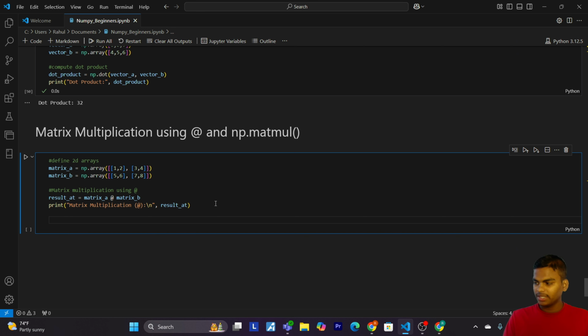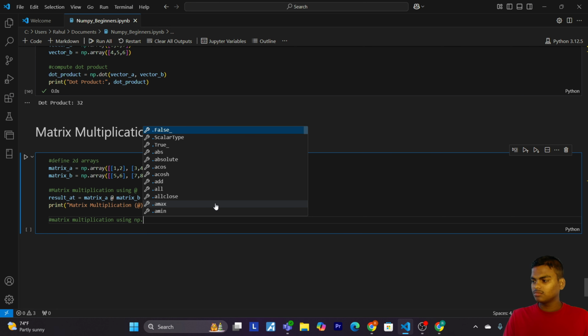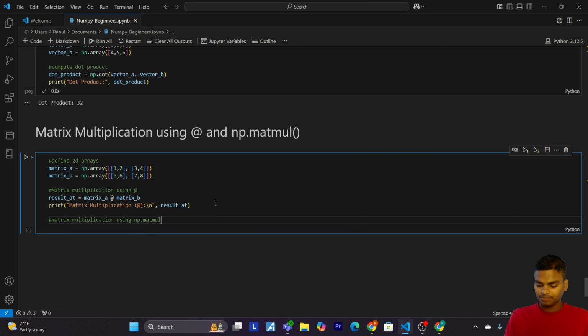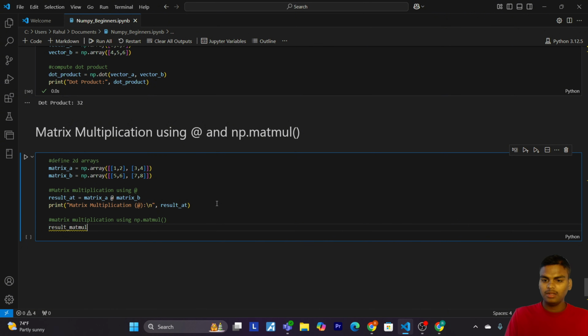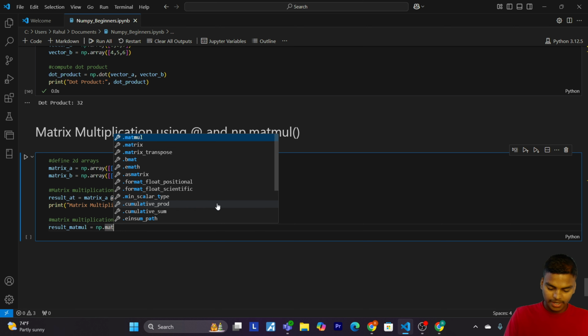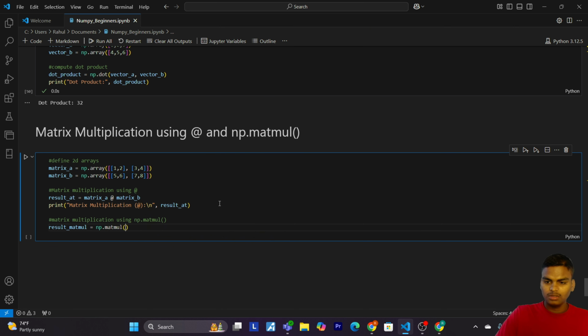Now let's use another method, matrix multiplication using np.matmul. Let's make a variable result_matmul equals np.matmul. Now let's pass matrix_A, matrix_B.